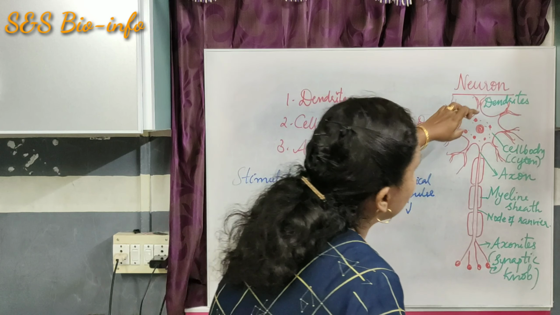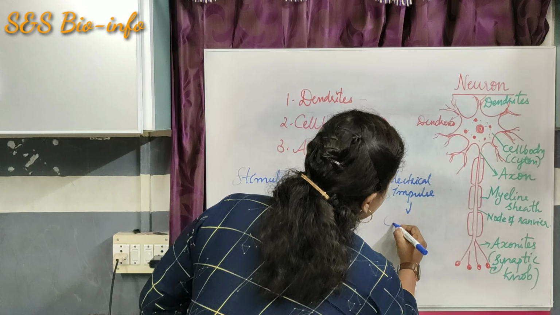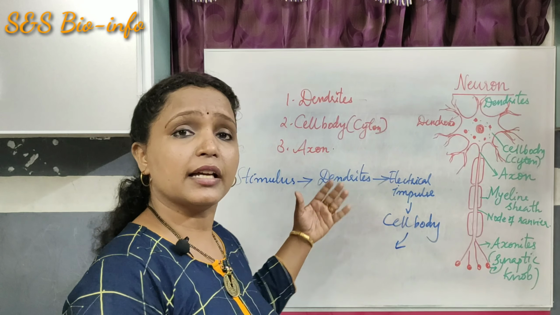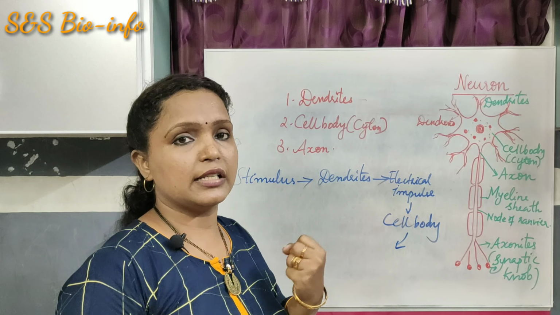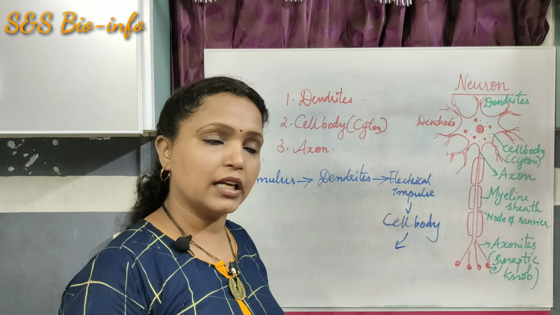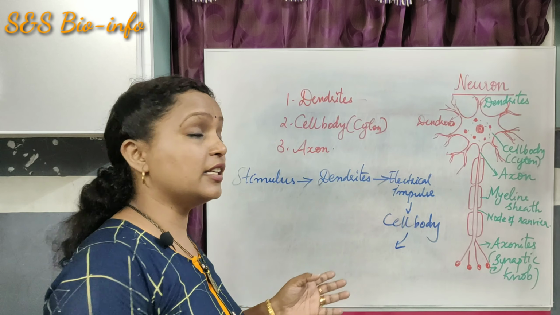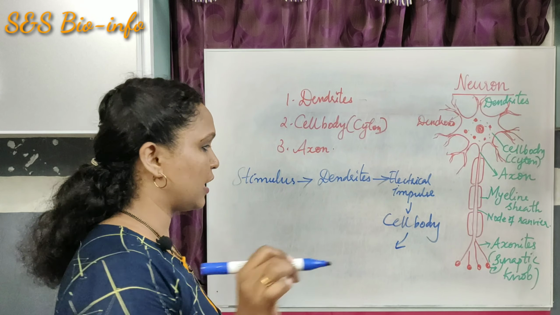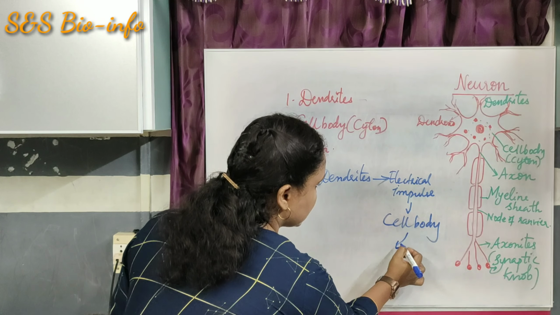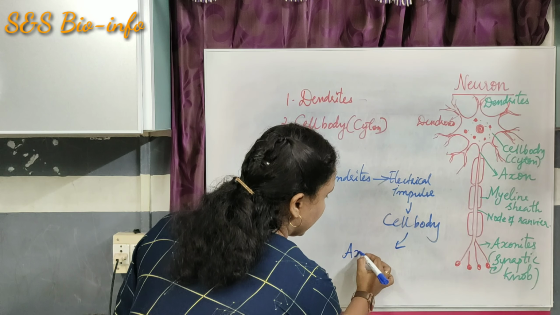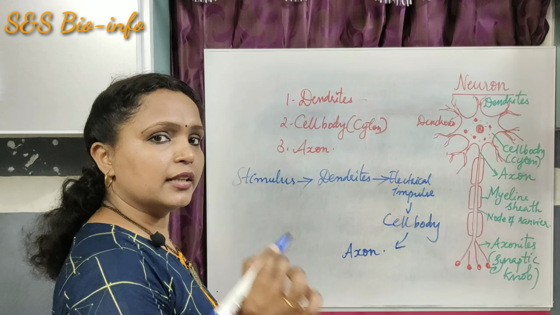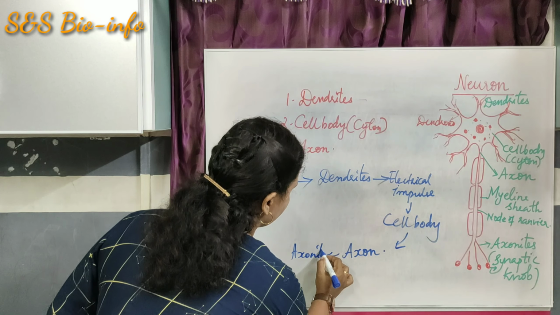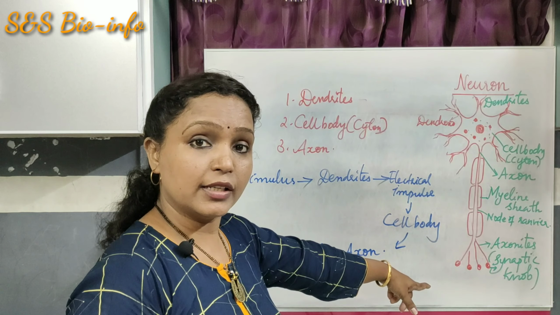So from the dendrites, it then goes to the cell body. Certain processes take place at the cell body because it has different cell organelles. Mitochondria provide energy, and from here it is conducted through the longest part of the neuron, that is the axon. So the impulse is conducted into the cell body, then to the axon. Then finally it reaches the axonites. At the axonite, what is there?